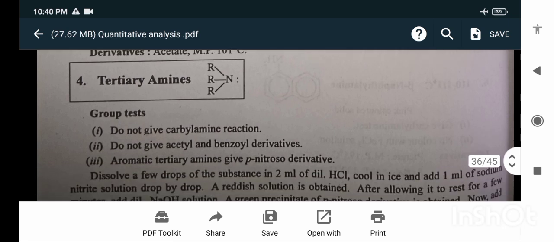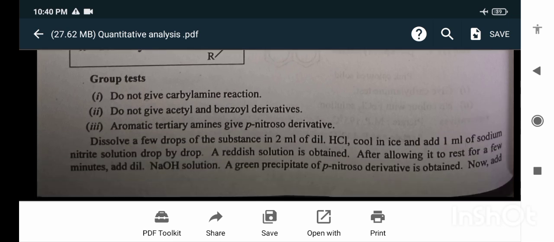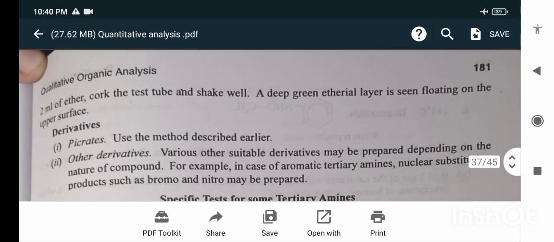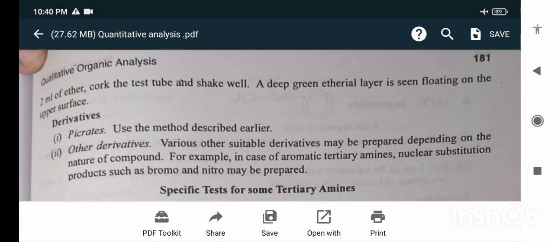Tertiary amines do not give carbylamine reactions and do not give acetyl and benzoyl derivatives. Dissolve a few drops of the substance in 2 ml of dilute HCl. Cool in ice and add 1 ml of sodium nitrite solution drop by drop. A green precipitate of para-nitroso derivative is obtained. Now add 2 ml of ether, cork the test tube and shake well. A deep green ethereal layer is seen floating on the upper surface.